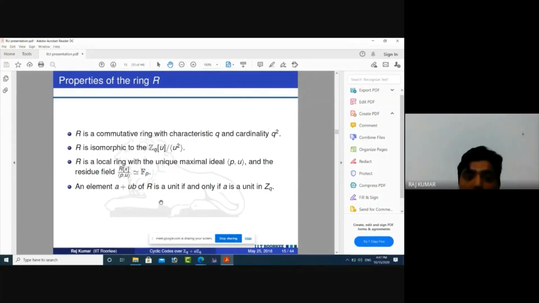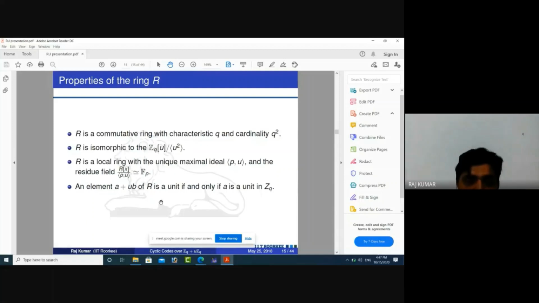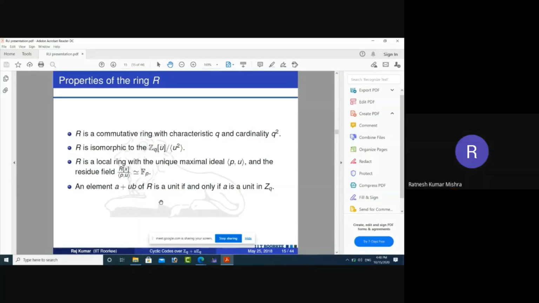In module theory, when R is an infinite ring, it is also a module, but our work is restricted to finite rings. So a submodule of R to the power n is a linear code, which can be easily studied. After that, no work has been presented in research papers, because that is true in the finite case.